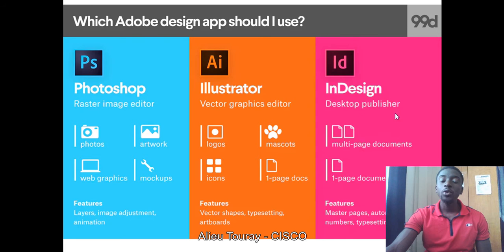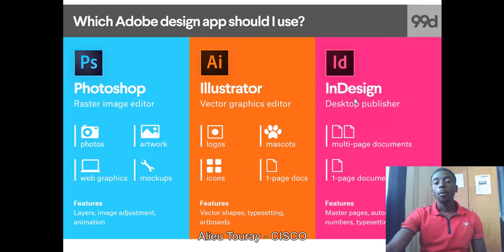InDesign is mainly used for publishing. Okay, for instance, we have magazines that we want to design, or newspapers, newsletters, or whatever. The best to use is InDesign, because it works with documents, it works with publishing information and all that. That is the best one. It uses master pages, automatic page numbers, and type settings. So when we come to InDesign, the major feature of InDesign is master pages. You have to understand master pages, master it purely, to make sure that you understand InDesign properly.